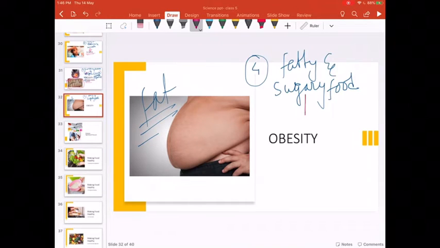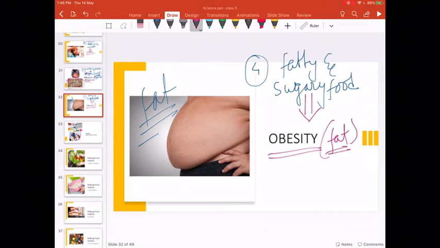So the end result of eating too much of fatty and sugary food is obesity. What is the meaning of obesity? You become fat. Fat like this, uncle's tummy. So that is very bad. So this is the fourth bad effect of junk food that makes us obese, that makes us fat.